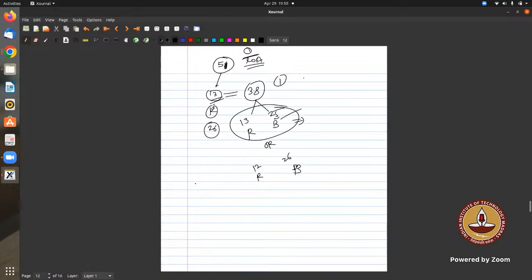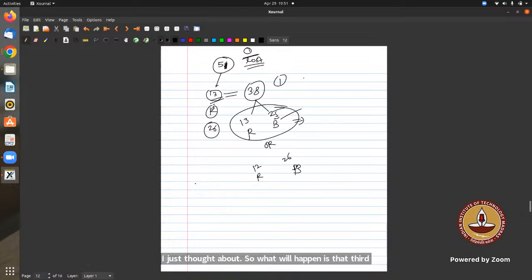Hello, sir. So 26C1 upon 39C1, like that. Just see, what will happen is... What is the approach? Yeah, 13 cards we have seen are red.